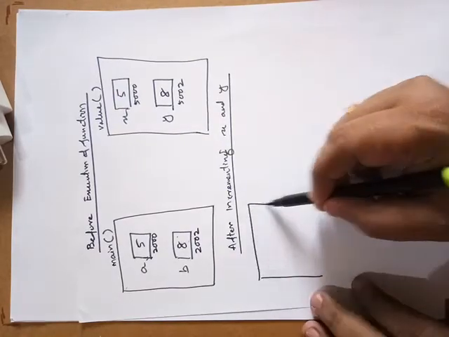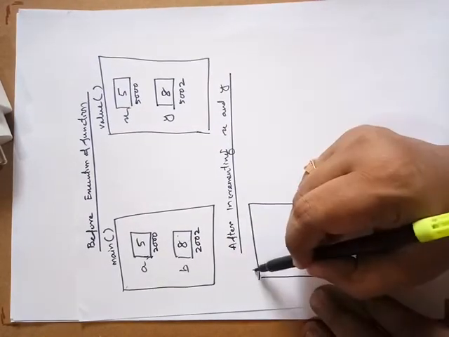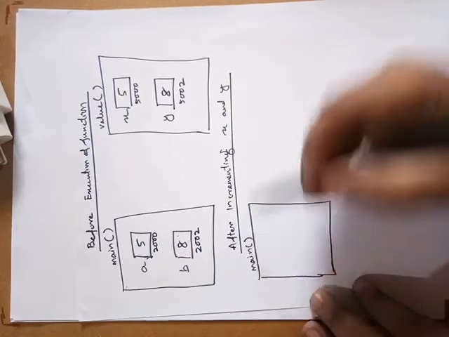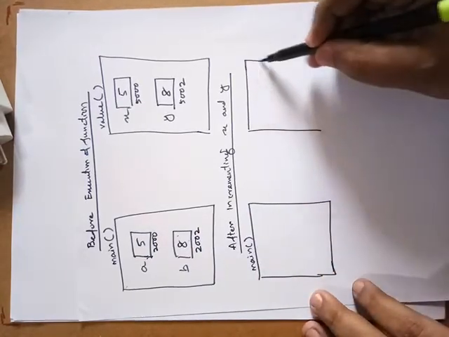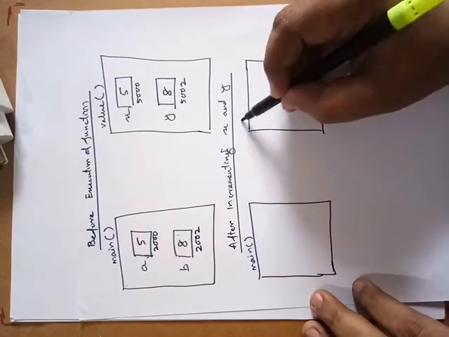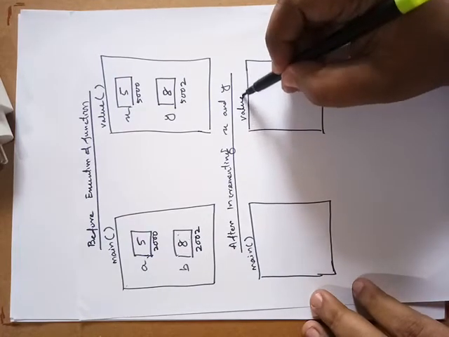Again we'll draw the diagram, this one for the main function and this one for the definition part, the function named value.